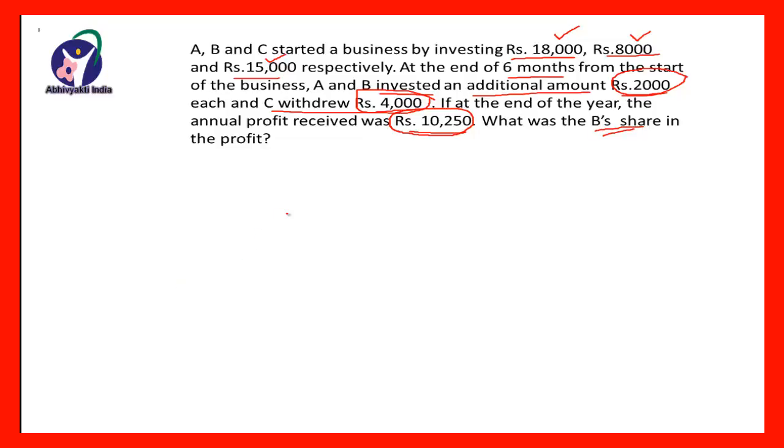Now first of all we will find the effective investment of A, B and C. So first we will see the effective investment of A.